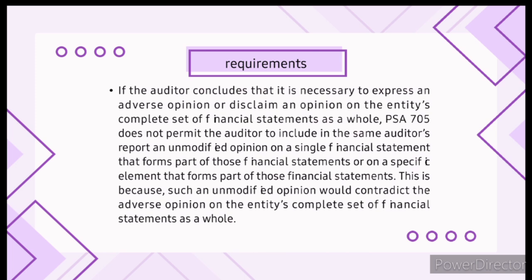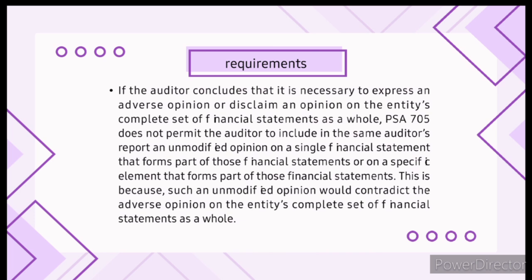This is because such an unmodified opinion would contradict the adverse opinion on the entity's complete set of financial statements as a whole. So, imagine you're baking a cake and you find that the entire cake is burnt.